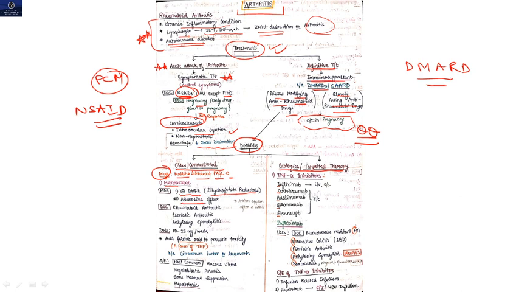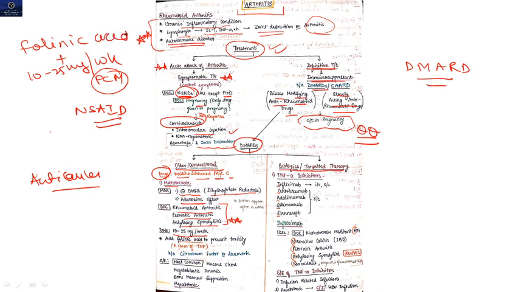Clear? So methotrexate will be the drug of choice for rheumatoid arthritis, psoriatic arthritis, and ankylosing spondylitis. These three have drug of choice as methotrexate. Methotrexate is also an anti-cancer drug. We will discuss this drug also in our anti-cancer video. Clear? Dose is 10 to 25 mg per week. This dose is very important because this is a common drug. Along with this methotrexate, you should add folinic acid also, to prevent the toxicity of the methotrexate. Remember this.